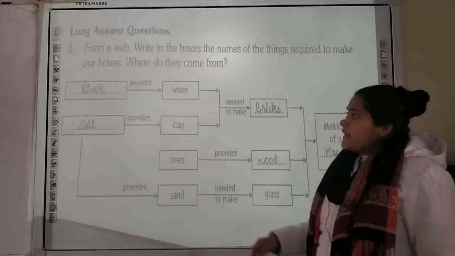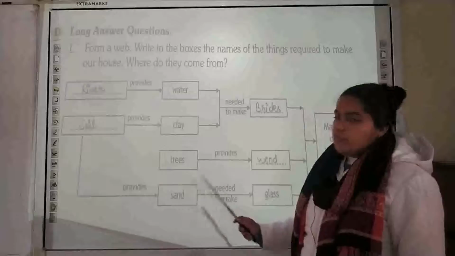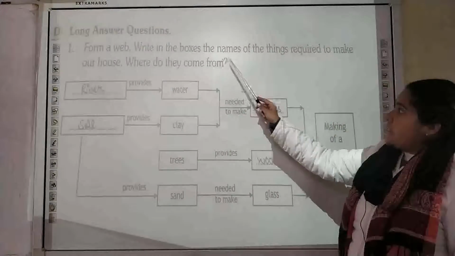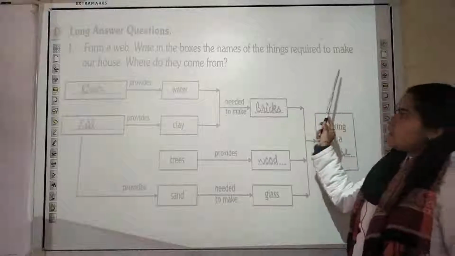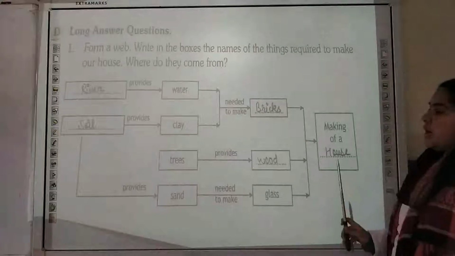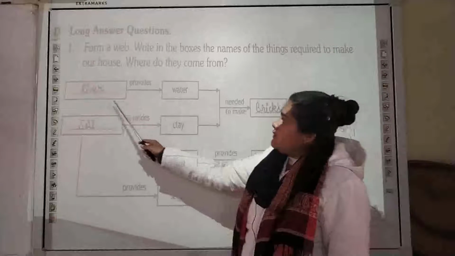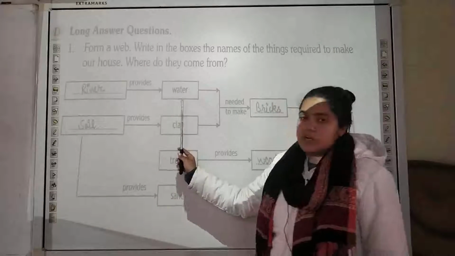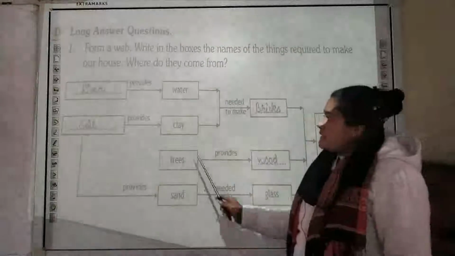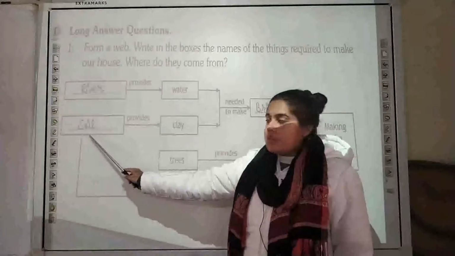The next is a long answer type of question. A complete web is given over here. You have to write in these boxes the names of the things that are required to make a house. At last we have to make a house. First of all, in the first blank, dash provides us water. Water can be provided to us by the river. The next is clay. Clay is provided by the soil.